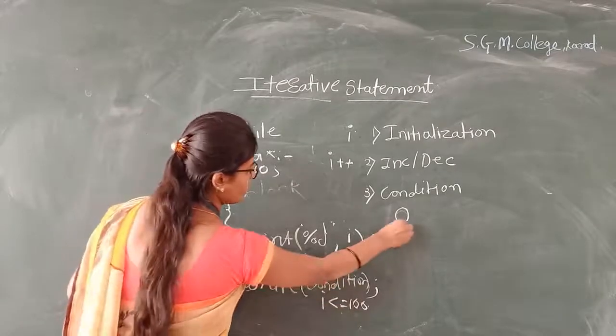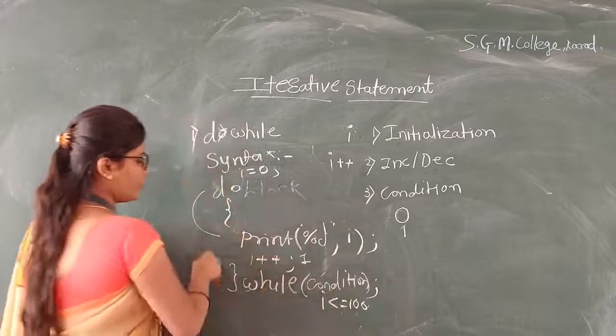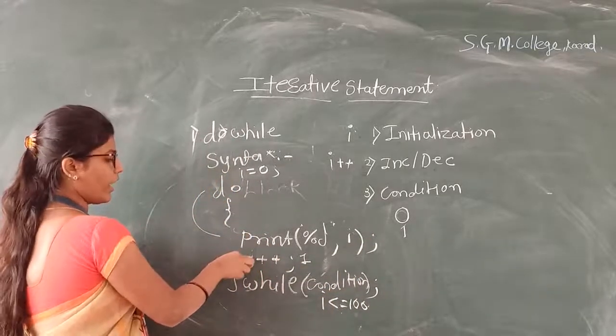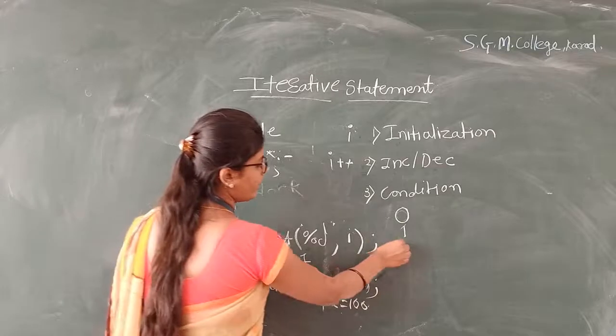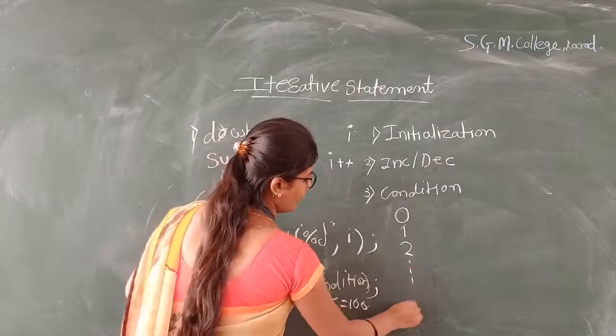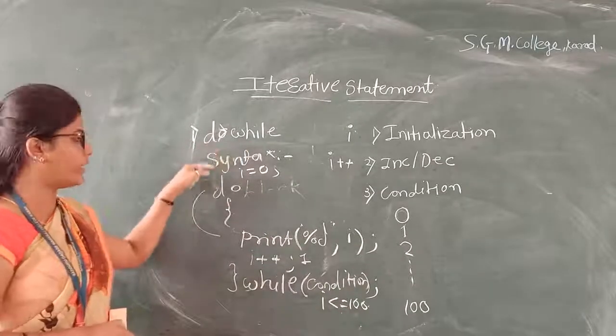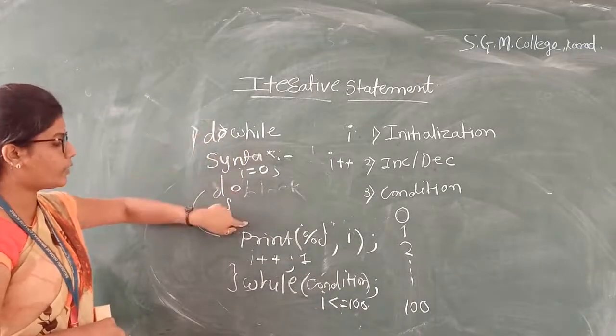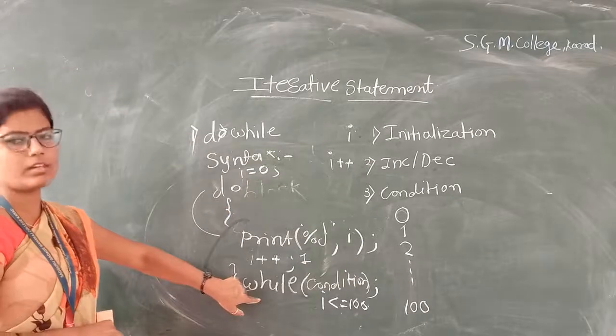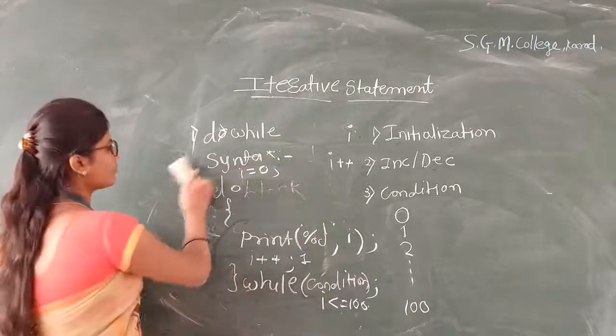True. Then it prints 1. Again control goes to the I plus plus. Again it will check. It prints 2 up to 100. Okay, this is about the do while statement. Here control enters into the loop. After that we will check the condition.